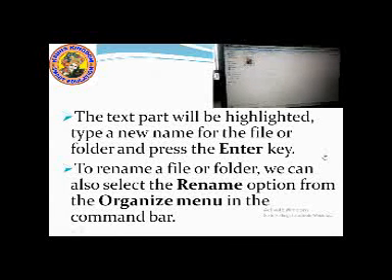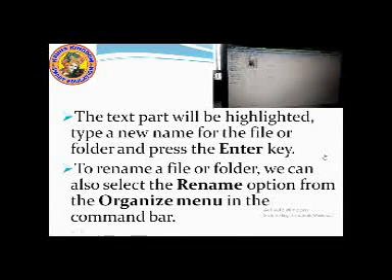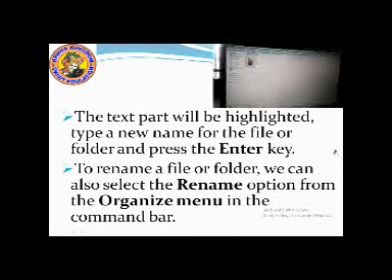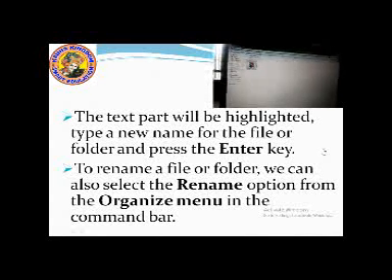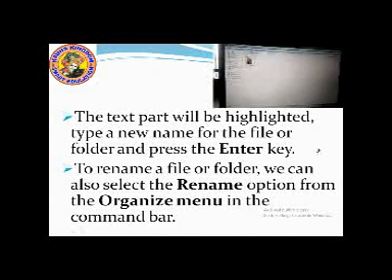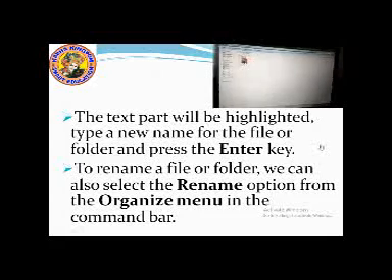You click it here, then you backspace it, and then you type your own name, that is sample pictures. Then you click on the enter key. It will be saved. Okay students, this is the method to rename a file or folder.